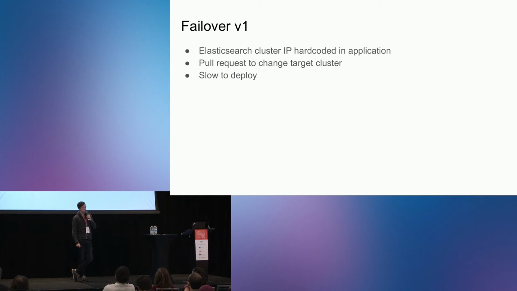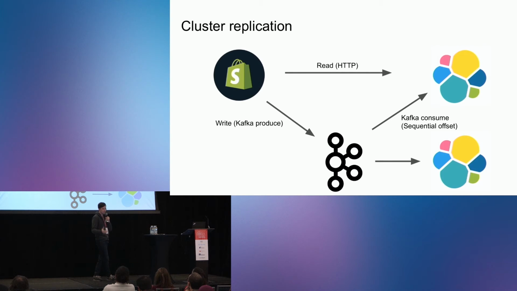So, failover version 1. At first, the Elasticsearch cluster IPs were hard-coded in the application. We used a pull request to change the target cluster. So this is slow to deploy, but now we have something we can fail over to. It looks like this. Shopify still does the reads directly with HTTP, and all the writes are in Kafka, and we keep all our clusters in sync by consuming the same topic.